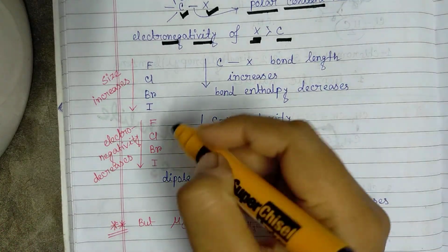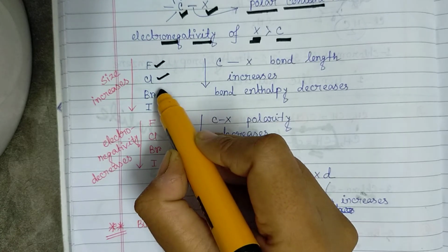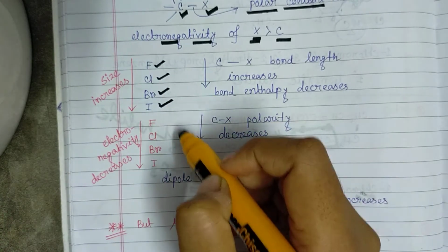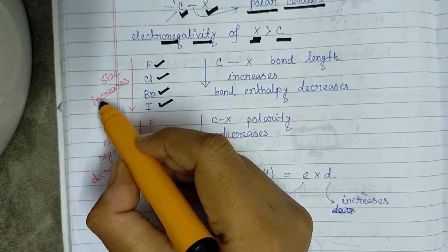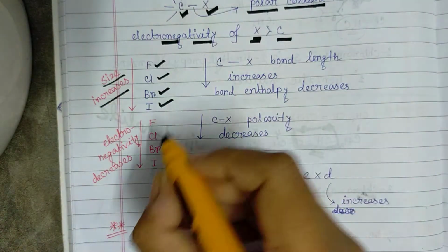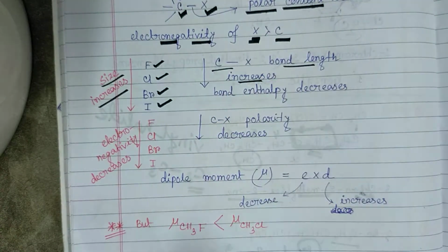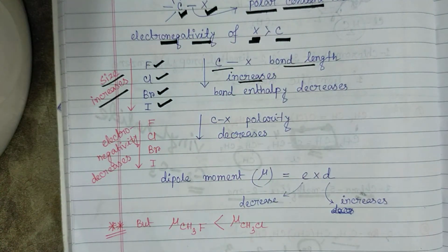Now down the group, that means if the halogens are changing like fluorine, chlorine, bromine and iodine, the size of the halogens is increasing. So the C-X bond length will increase obviously because the halogens are increasing in size.